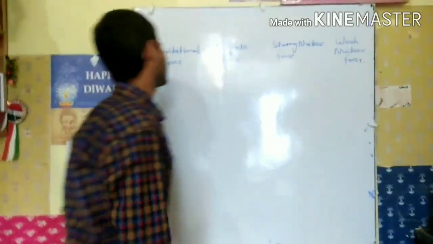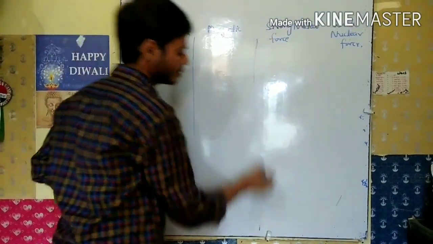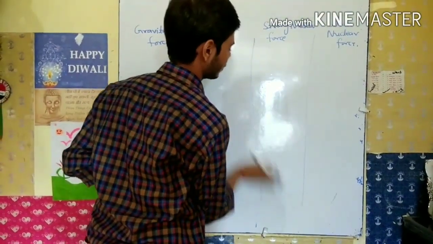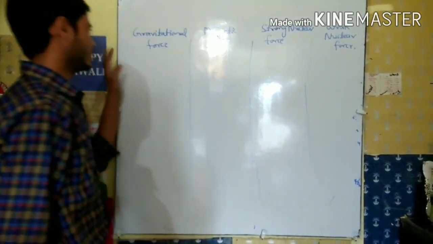All these types of force will be covered in the 4 types of forces, which we write on the board. Now we compare these types of force.